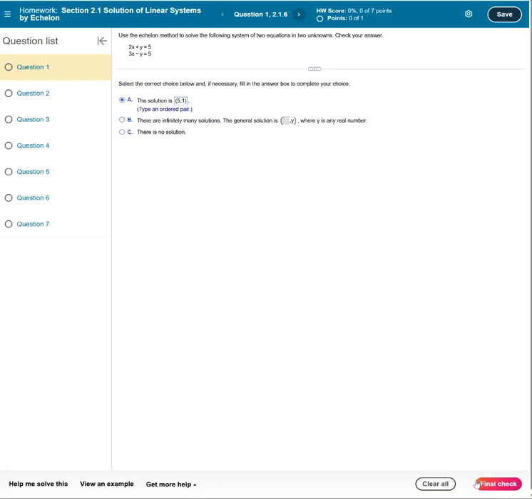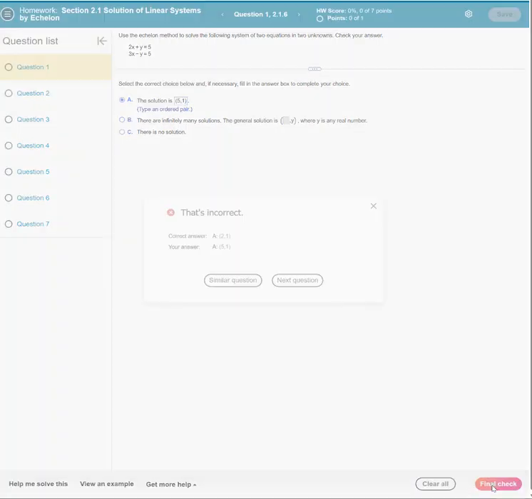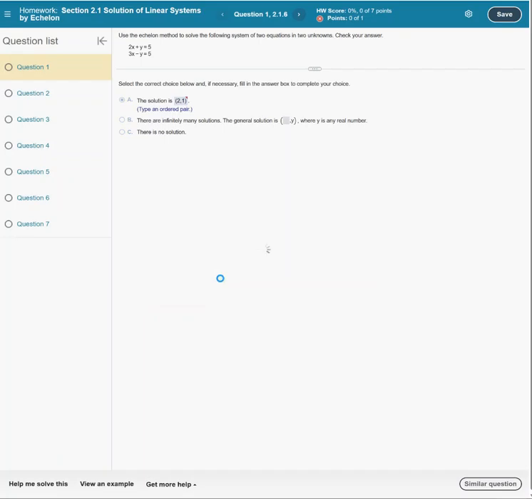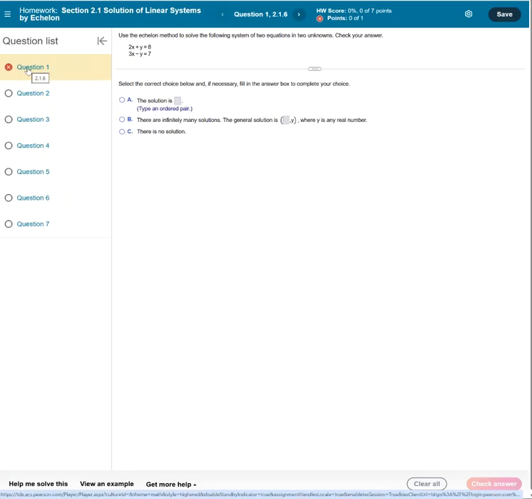So you get those 3 tries. When I hit final check, it says that's incorrect. Answer is 2-1. Your answer was 5-1. At this point, if you're tired of looking at this question, you can go on to the next one. If you want to try it again with different numbers, you can hit similar question, and it changed the equations. So until you get it right, it's going to be counted wrong there, right?